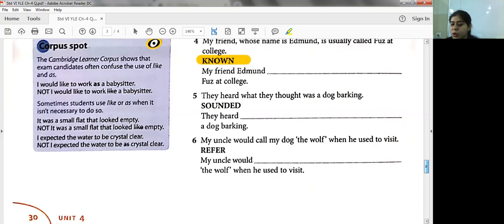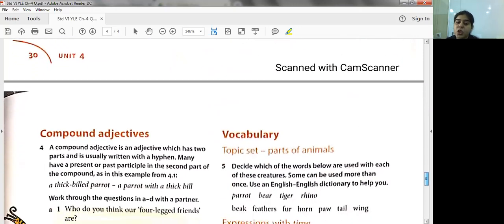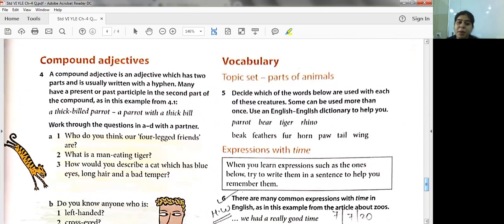Now we move on to the next question on page number 31. So we move on to question number 4, that is compound adjectives. Now what are compound adjectives? Compound adjectives are adjectives which have two parts, and the speciality of compound adjectives is they are written with a hyphen. So let us see some examples of it, students.